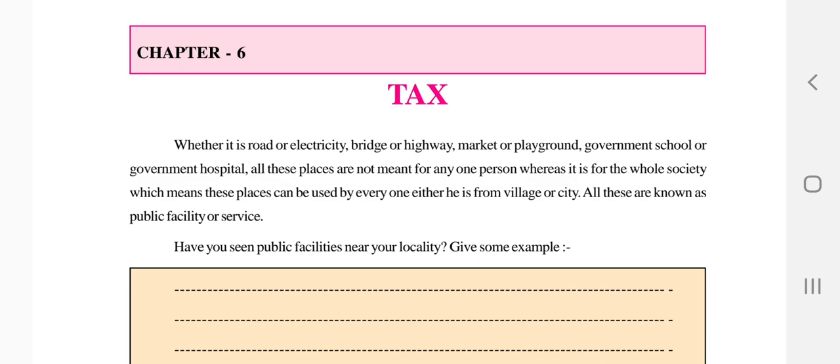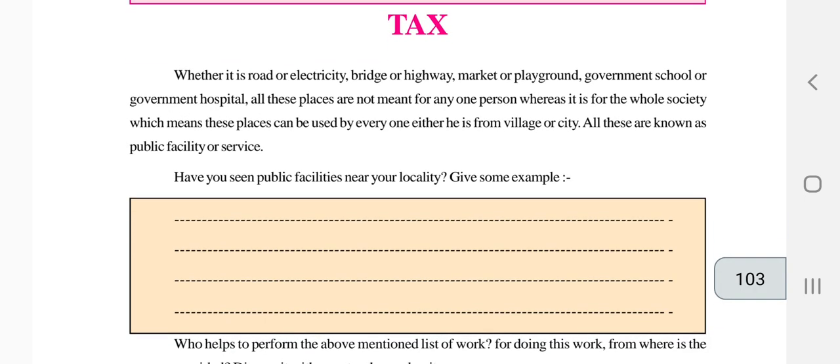Whether it is a road or electricity, a bridge or highway, market or a playground, government school or government hospitals, all these places are not meant for any one person. It is for the whole society, which means these places can be used by everyone, whether he is from a village or from the city.